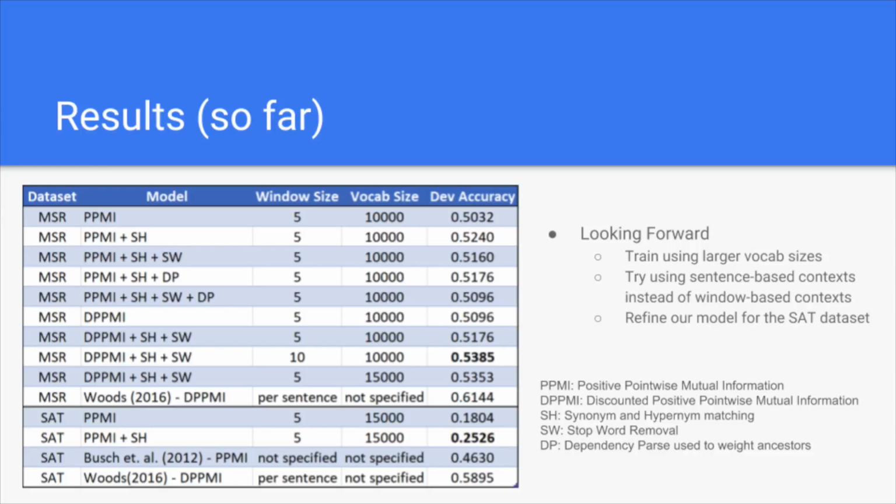We also want to try using sentence-based contexts instead of window-based contexts for the PPMI parts of the model. Finally, we've done a lot of work so far refining our model for the Microsoft Research dataset, and we want to do the same amount of work for the SAT dataset.